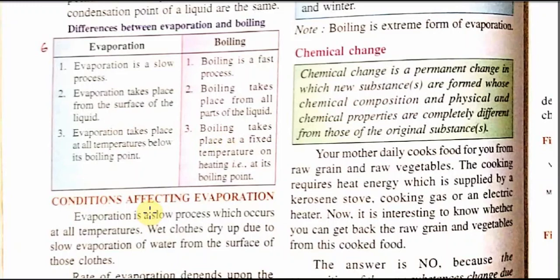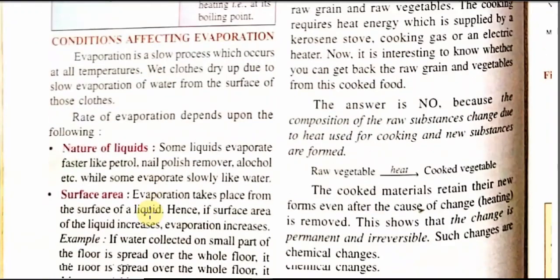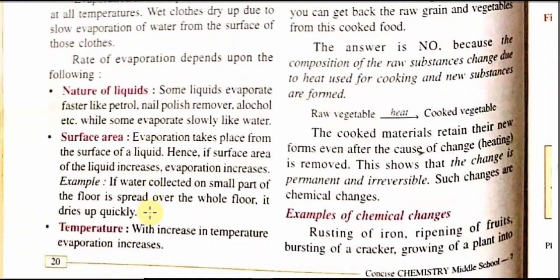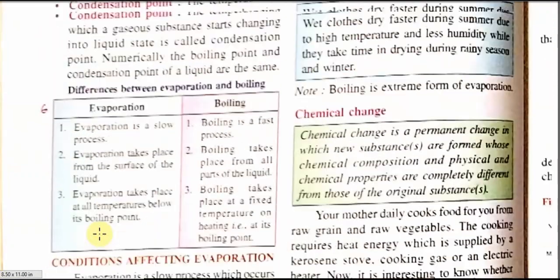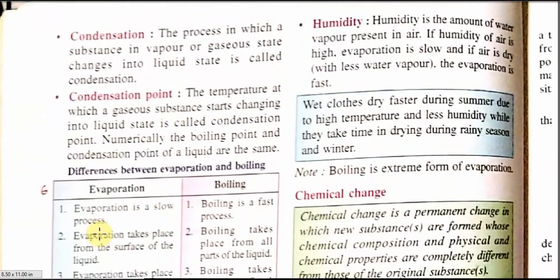Now, conditions affecting evaporation. Rate of evaporation depends on the following points. Nature of liquid. Some liquids evaporate faster, some evaporate slower. Surface area. Evaporation takes place from the surface of the liquid. Hence, if the surface area of liquid increases, evaporation increases. Temperature. With increase in temperature, the process of evaporation increases. Students, I have also provided you the PDF. Please go through that PDF.